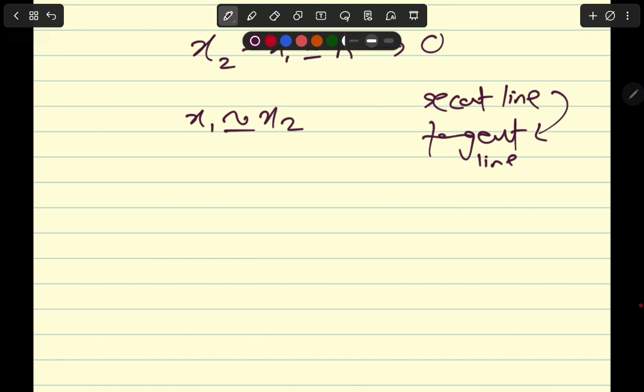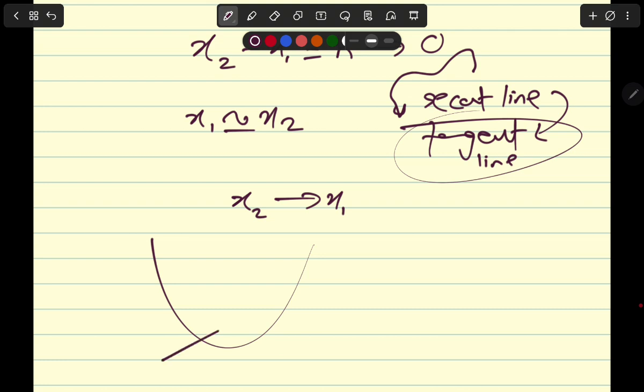That tangent has one gradient at a particular point A, right? So that particular gradient of the tangent line, which got transformed from the secant line into the tangent line because your x2 was moving closer and closer to x1, such that this point was moving from here to here, and closer and closer to here, such that now you are able to form a tangent at this point A, right?